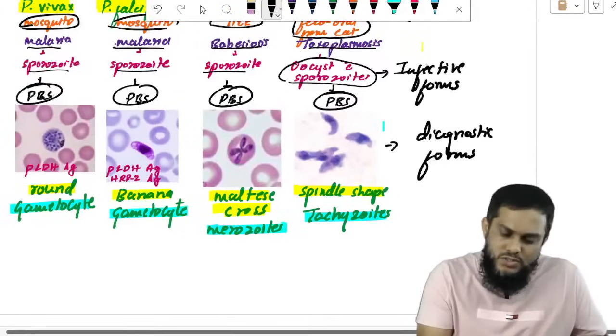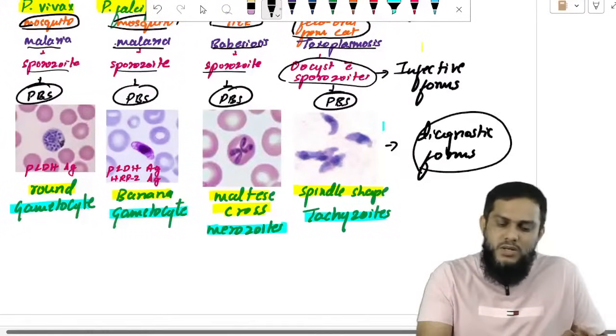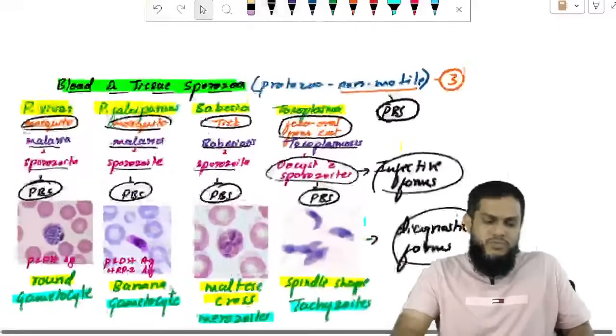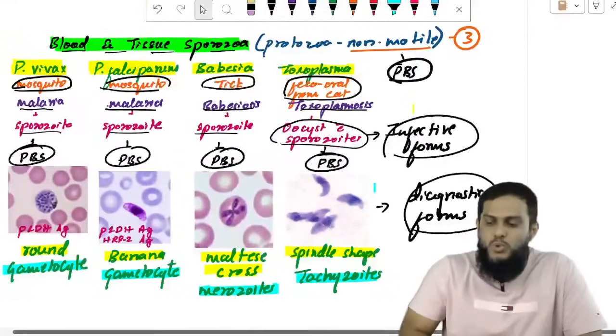These are the diagnostic forms. This is how you diagnose. These are the infective forms. Sir, blood and tissue sporozoa in front of you.